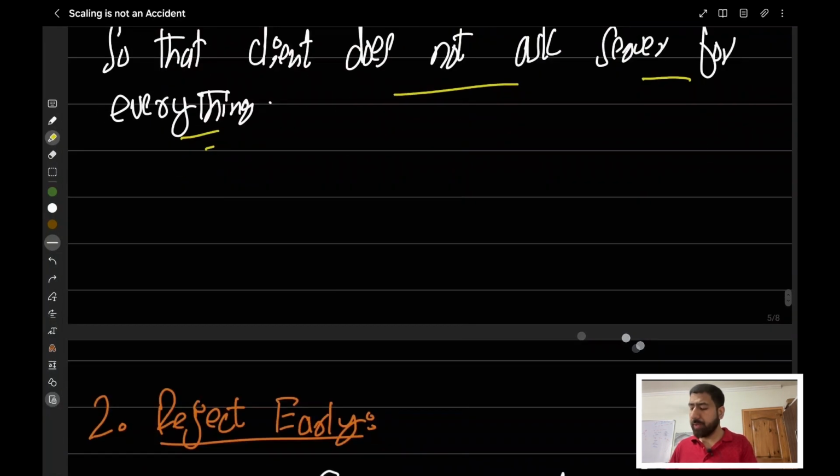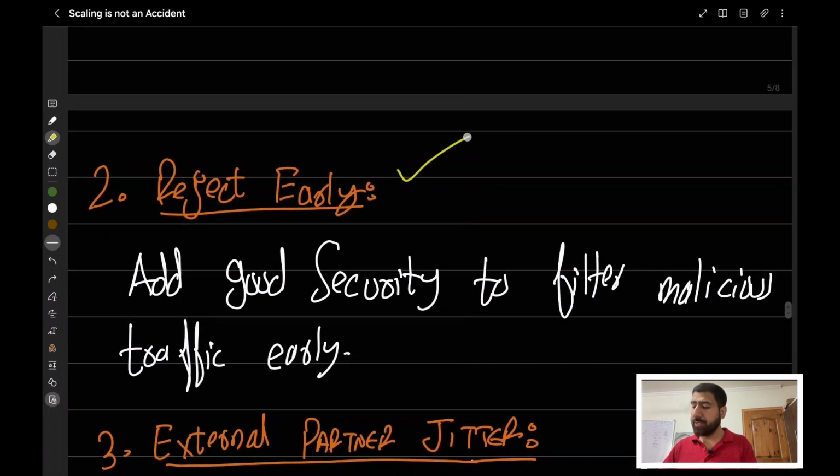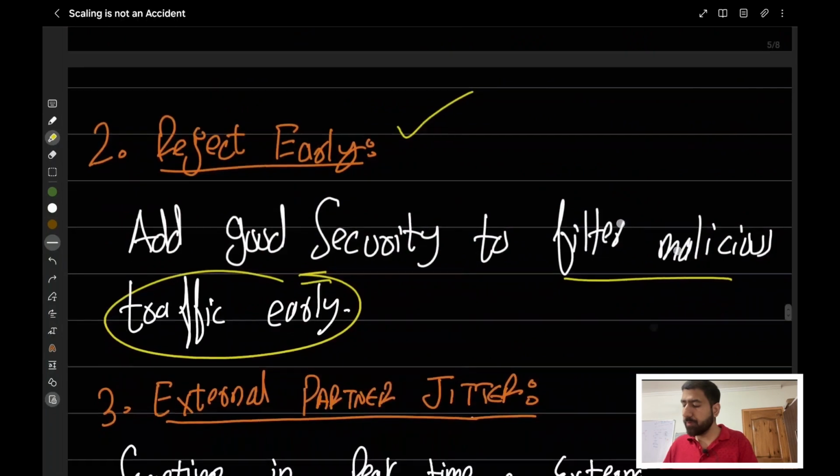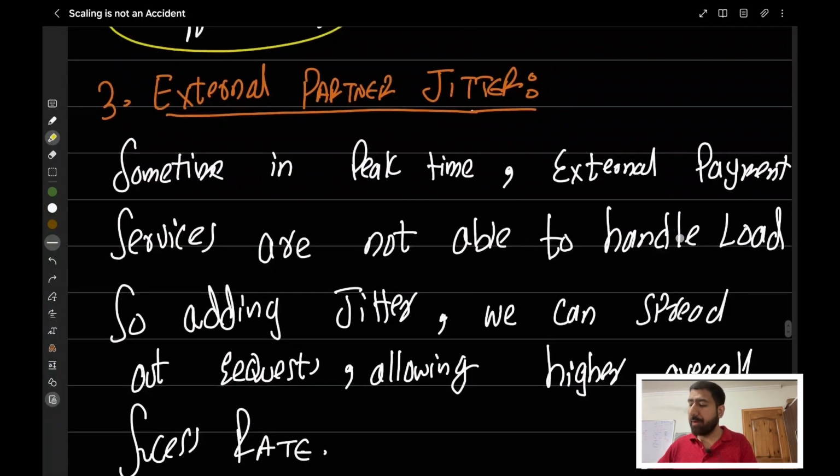That's what we did. Now, the second point here they're talking about is reject early. What they're saying is we have to add good security to filter out the malicious traffic that is coming to the server. Now, the third point here we have is external partner jitter. We already know what this jitter is all about. Now, let's see what we are talking about here.